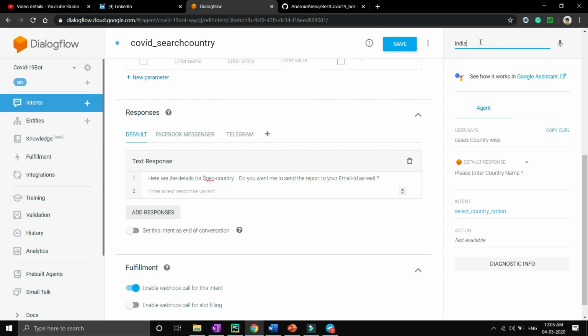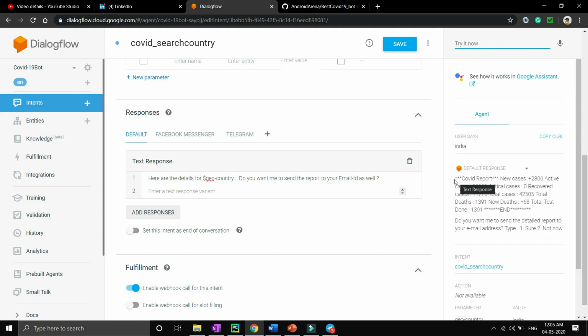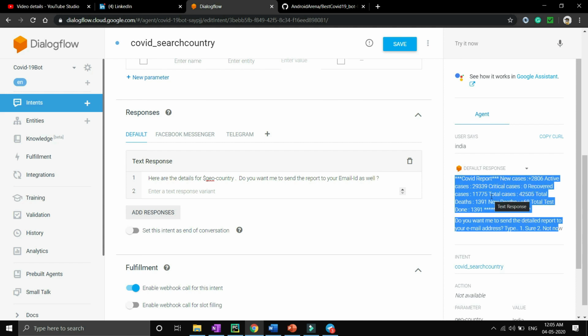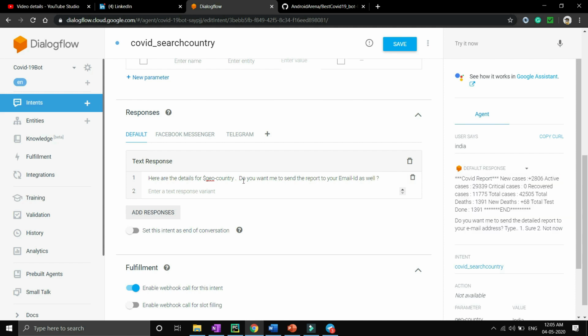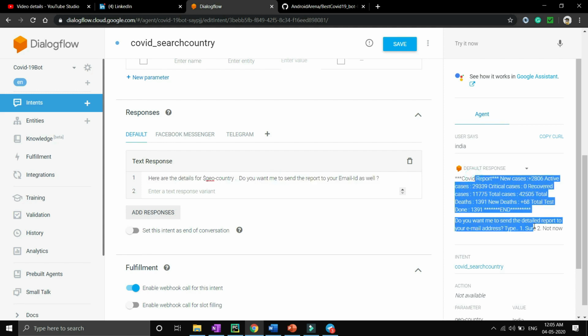So you can see over here that if the user has entered India, then you will be able to see the detailed report which has been returned by our Python Flask web application. But the default response has been overridden by this response which has been returned by Python and Flask.